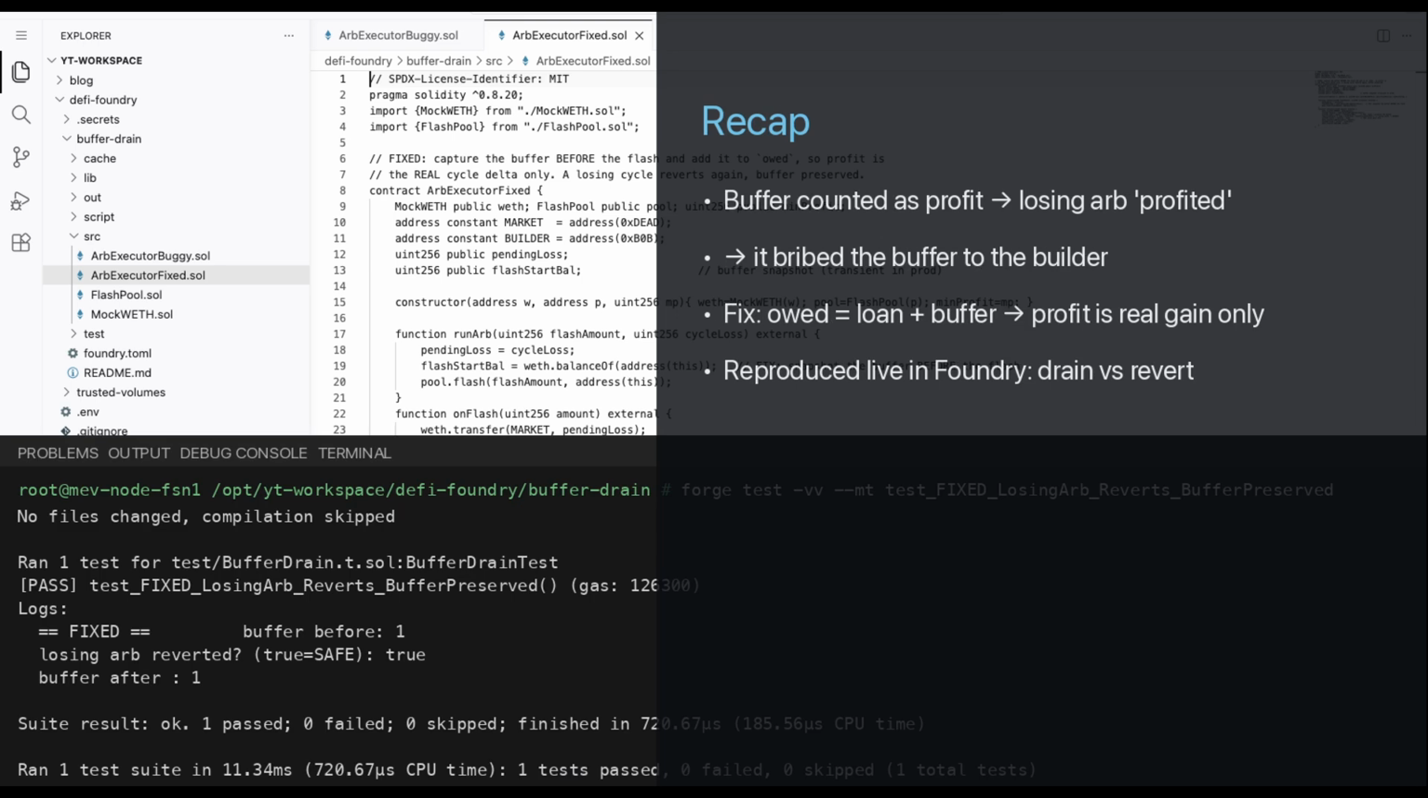Recap: the own-capital buffer got counted as profit, so a losing arbitrage looked profitable and bribed the buffer away. The fix adds the buffer to what you owe, so profit is the real cycle gain and the losing cycle reverts. We reproduced both live in Foundry, drained versus reverted. A tiny accounting bug, a real loss.